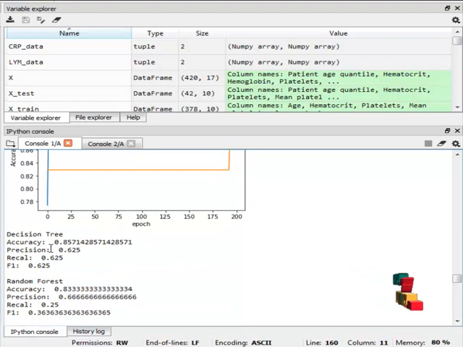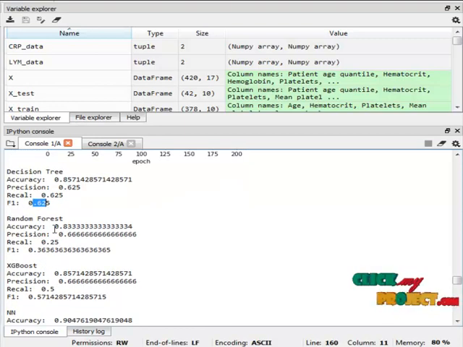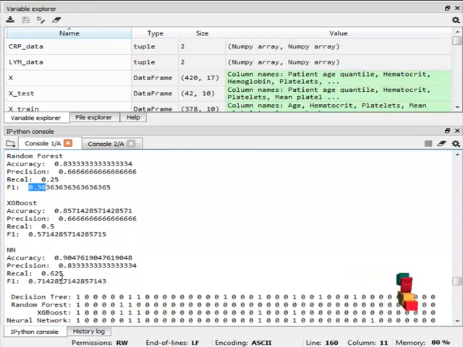And the results of the machine learning and deep learning algorithms are: the decision tree algorithm gives an accuracy of 85%, precision is 0.62, recall is 0.62, and F1 score is also 0.625. Random forest provides 83% accuracy, precision is 0.66, recall is 0.25, and F1 score is 0.36. And the final machine learning algorithm, XGBoost, gives 85%, precision is 0.66, recall is 0.5, and F1 score is 0.57.